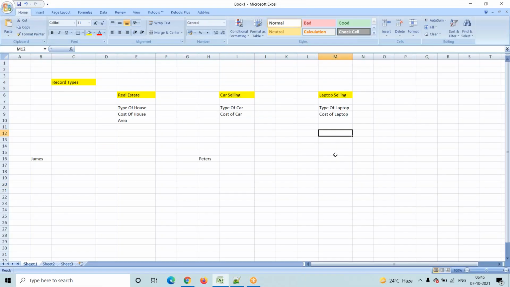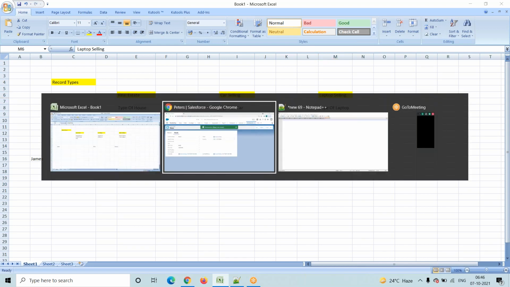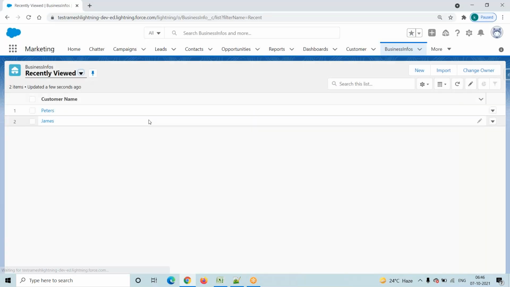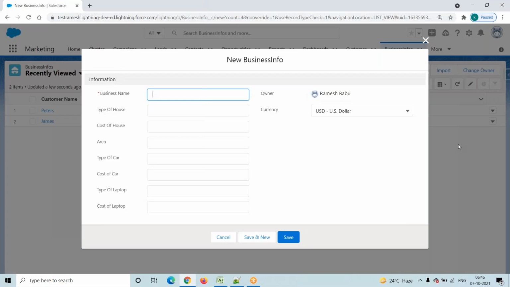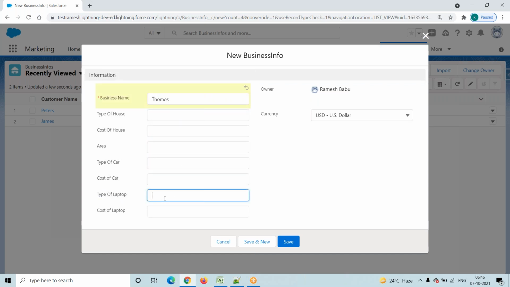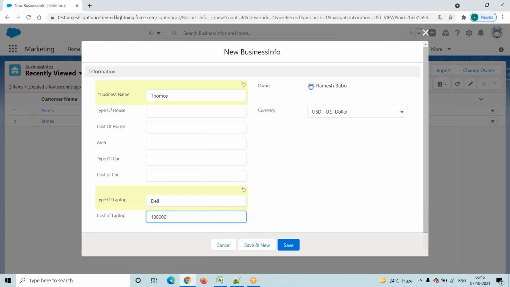Now one more customer calls, Thomas. Thomas is related to the laptop business. So again the sales representative will go to the business info and click on this new button, and here create Thomas. This time the type of laptop is Dell, and the cost of the laptop is some amount.